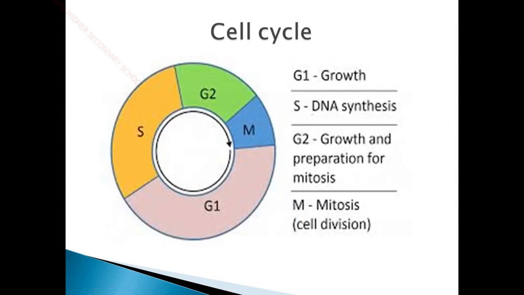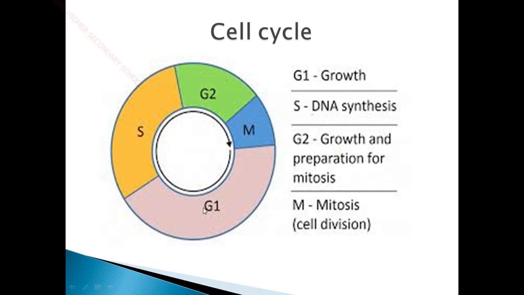So next, coming to the cell cycle. This type of cell cycle happens in eukaryotic organisms, especially in animals and human beings. In our human body, before the start of mitosis, the cells enter into three types of phases: one is the growth phase, the synthetic phase and the other preparation phase. So you can see the G1 phase, S phase, G2 phase and M phase.